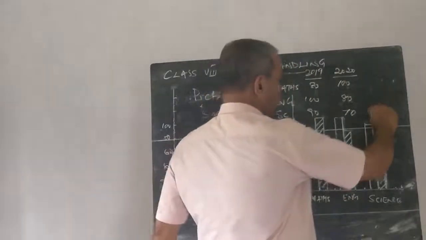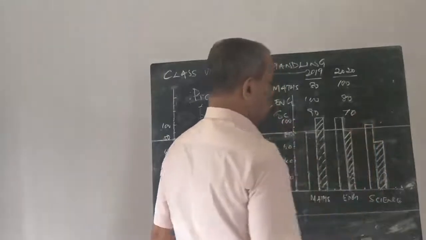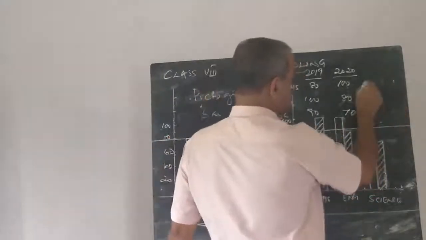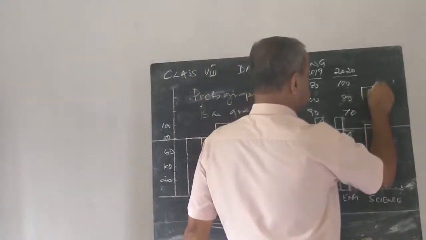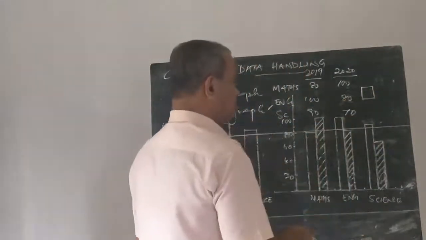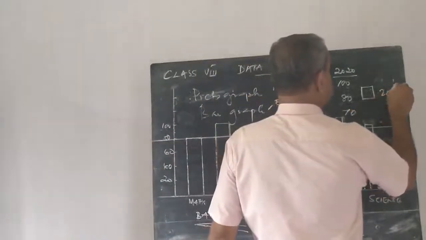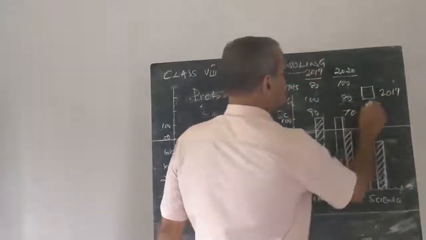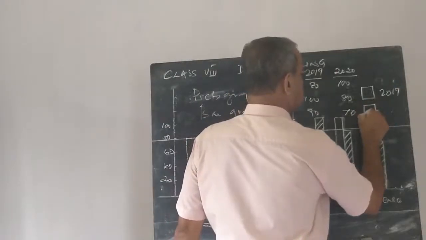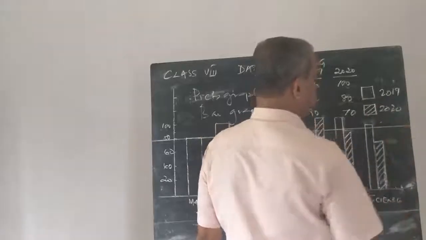Then how can we identify this one bar from the other? We can mention it like this. This unshaded rectangle represents marks of 2019, and the shaded one represents marks of 2020.